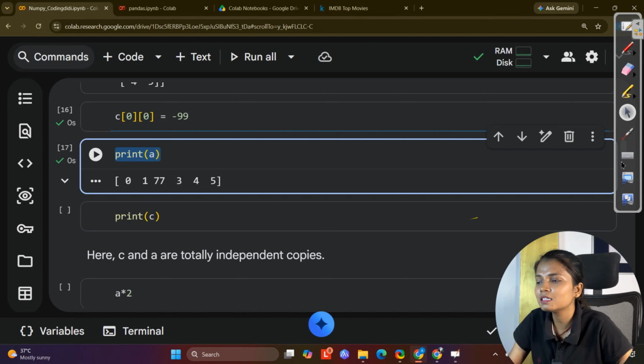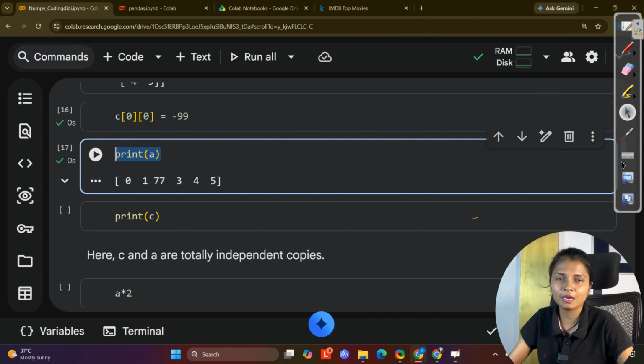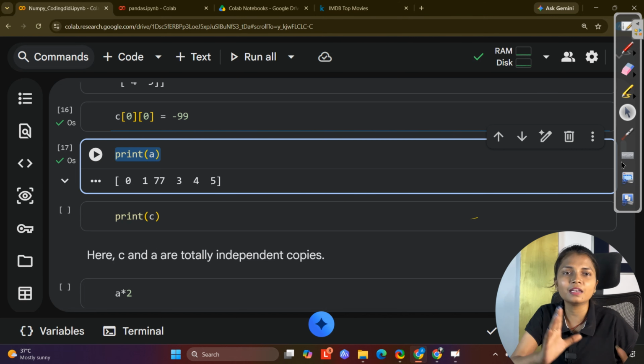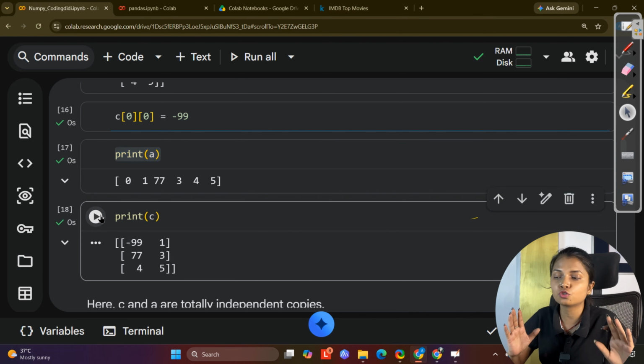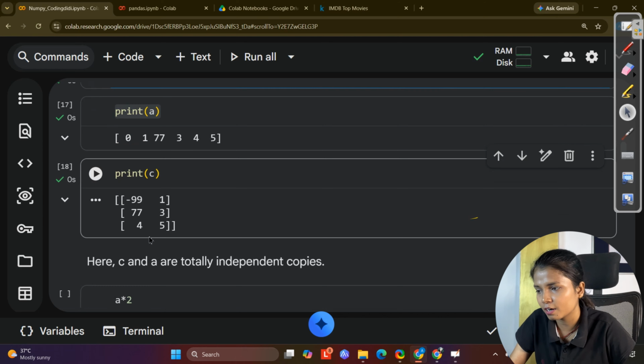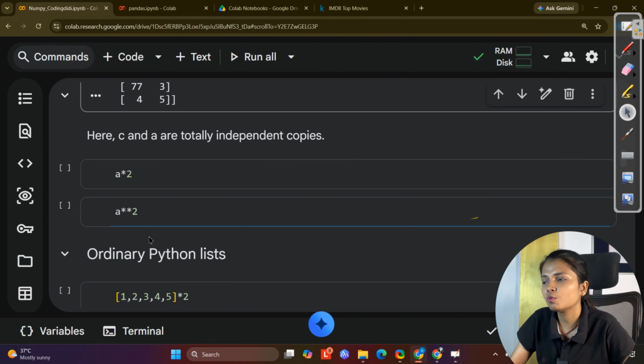Now what I am doing next is C is equal to A dot reshape, doing the reshape again but making a copy. Now see, there is a difference between making a copy and giving a reference. Reference means that the latest change will be updated in the previous data also. But when it comes to a copy, it doesn't reflect. Let me show you. So let's say I am making a copy.